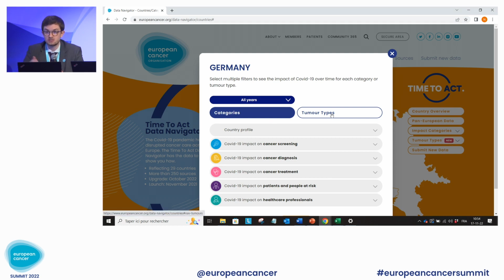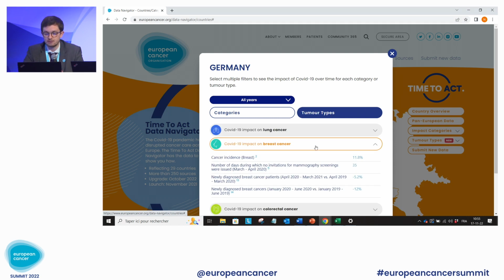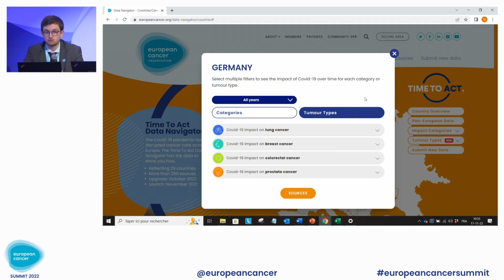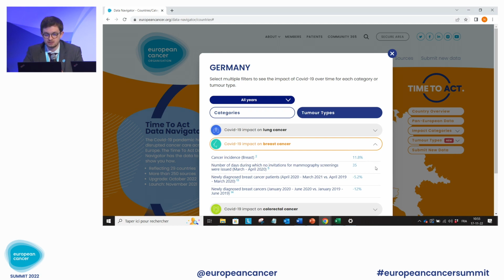But actually, as Mark was explaining, and this is a new functionality this year, we have a new capacity to also see data across the 4 most incident tumor types in Europe: breast, lung, colorectal, and prostate cancer. So if I select breast here, you can see, for instance, the impact on the diagnosis of breast cancer patients of the COVID-19 pandemic.